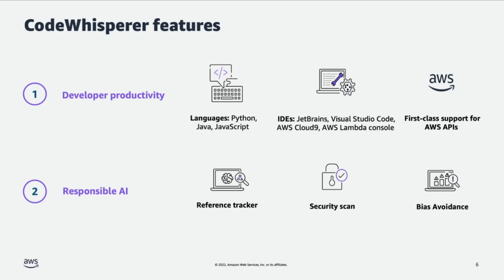Now, it has two implications. One, because we are using open source code for training, we want to make sure that when the generated code, although it is generated as completely new code, just like a human being will write a code, the model generates the code. But in some rare cases, if it is sufficiently similar to the underlying training data, we want to give the developer the notice that, look, you may have to attribute it to the original author, right? That is the right thing to do in this scenario.